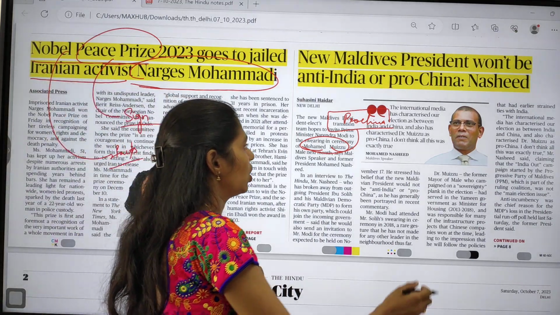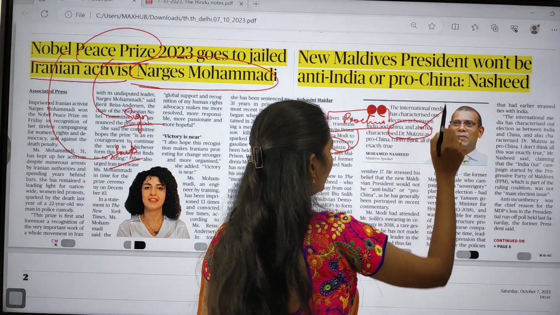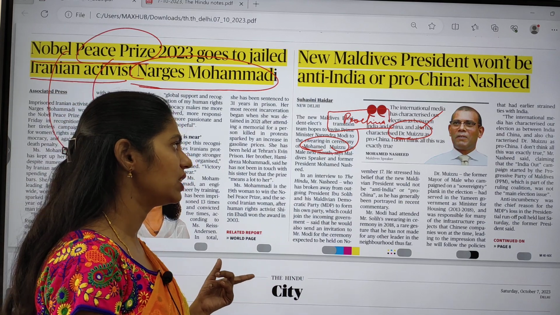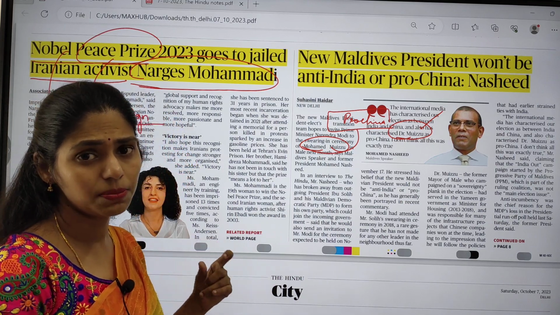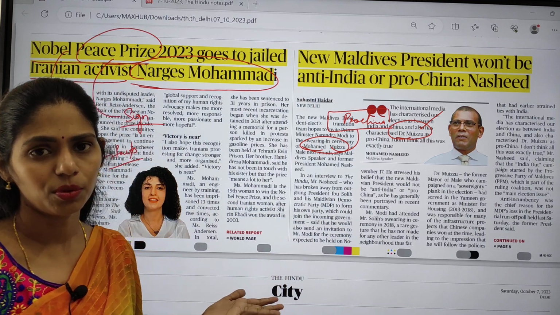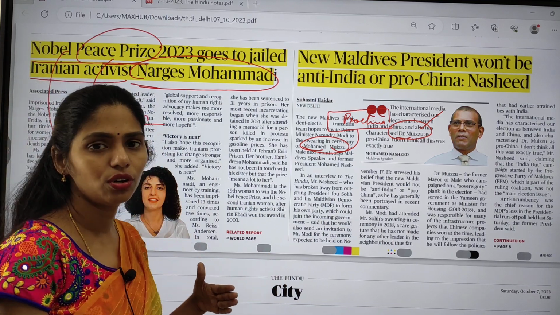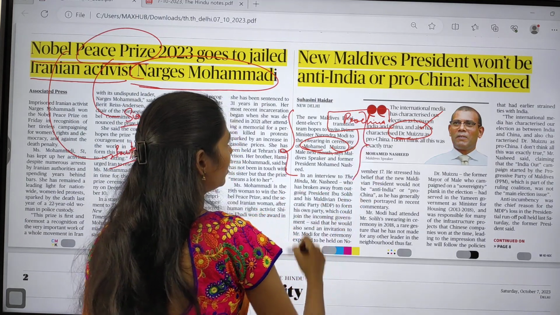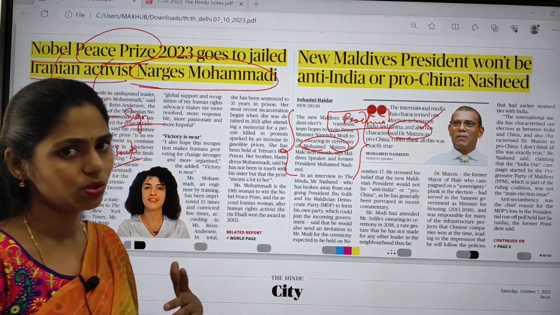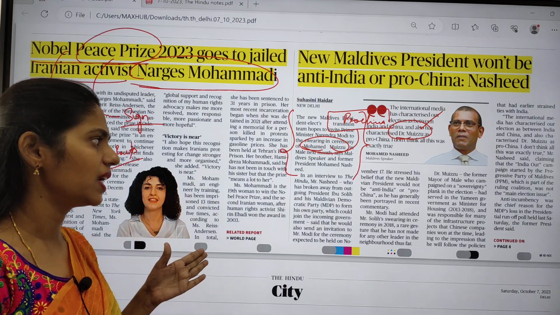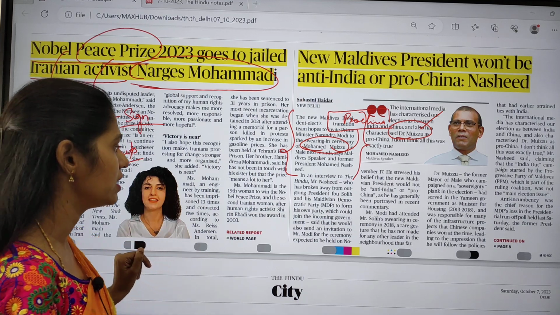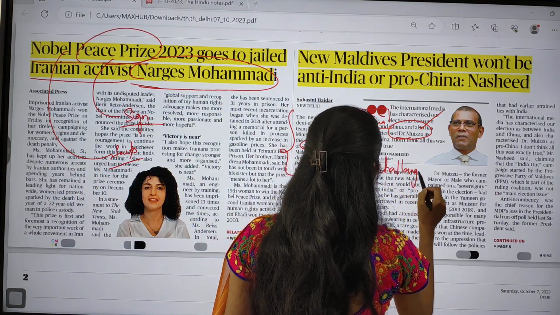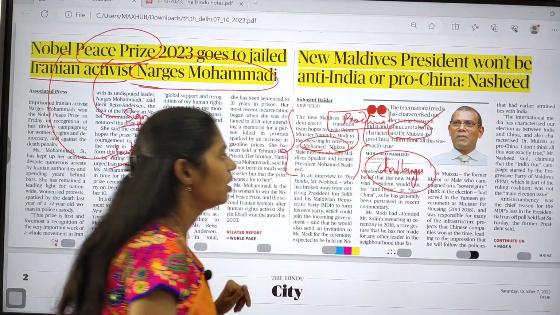So during this Nasheed government, this person who worked under one ministry has now become president. Nasheed says that this person will not be anti-India or pro-India, and on this swearing ceremony, even our Indian Prime Minister is going to be invited. So this is the thing which was mainly said. And here we have to see especially what are the challenges between India and Maldives.